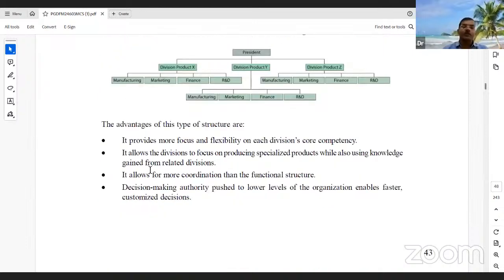This kind of organization provides more focus and flexibility in each division's core competence, and it is easy to monitor each division.